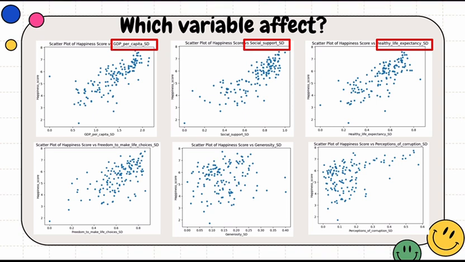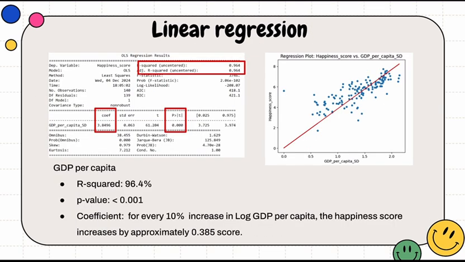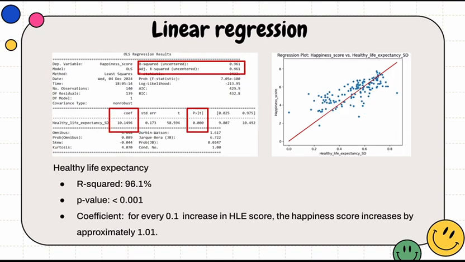Then I conducted linear regression of these factors. For GDP, the result indicates that it can explain over 96% of variance in happiness score, which is definitely high. There is a strong significant relationship here. The coefficient value indicates that if a country's GDP, log GDP, increased by 10%, the happiness might increase by 0.38 on its score.